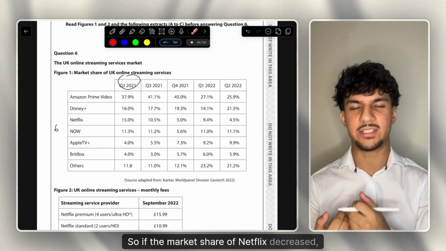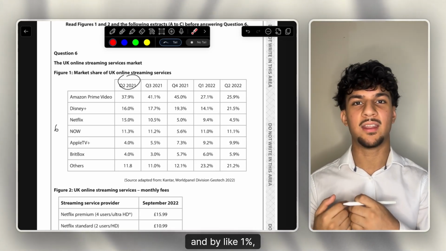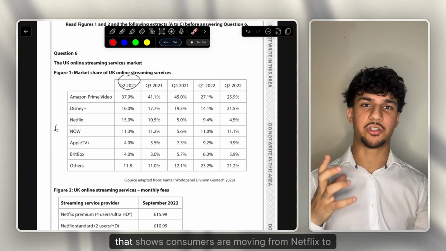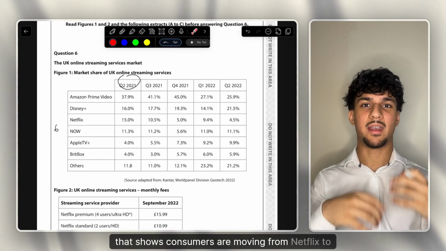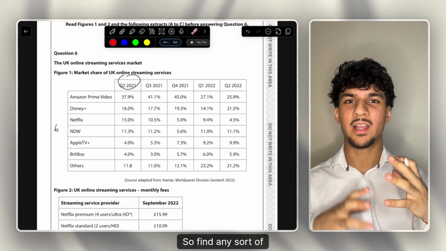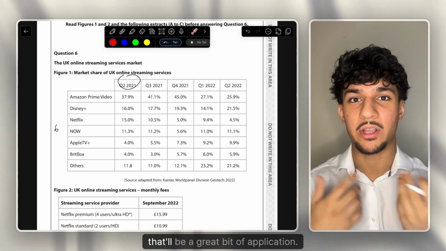So if the market share of Netflix decreased by like 1%, and then the market share of Disney increased by 1% in that same time period, that shows consumers are moving from Netflix to Disney Plus, thus they're substitutes. So if we find any sort of close relation like that, that'll be a great bit of application.